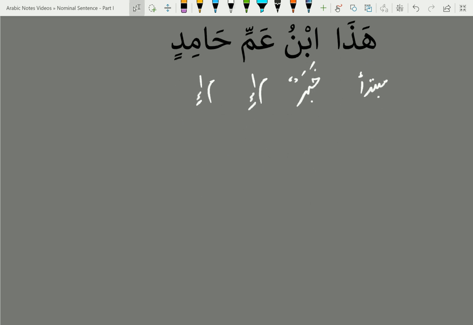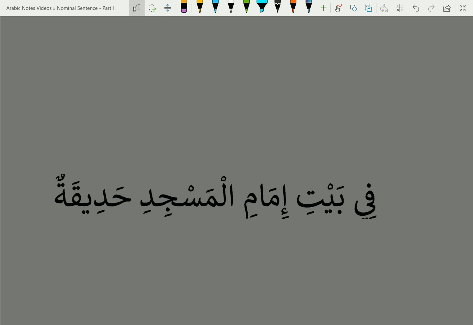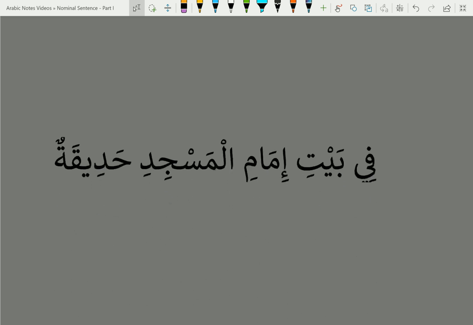And then the last example we have is Fi bayti imam al-masjidi hadiqatun. Let's first find the mubtada. The first marfu noun happens to be the last word in the sentence, hadiqatun. So we mark this as mubtada, and then look for the khabar now. Fi, we know, is a harfu jar.